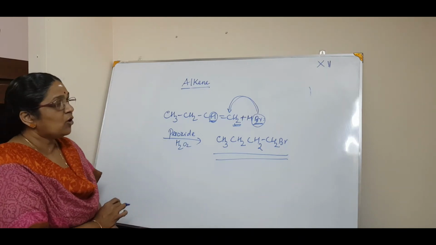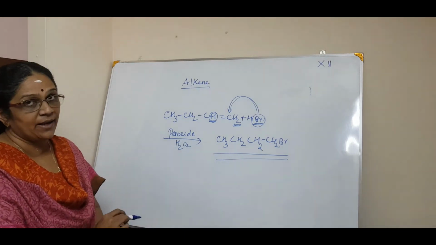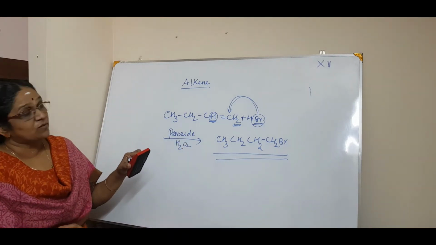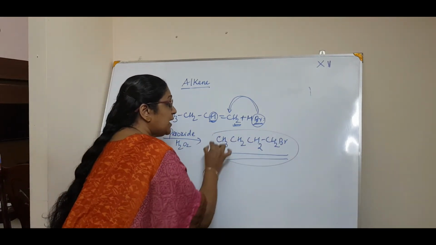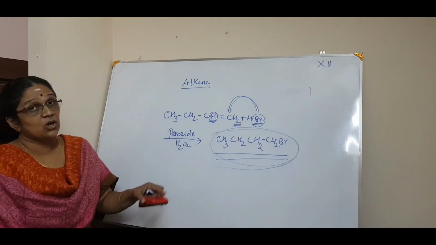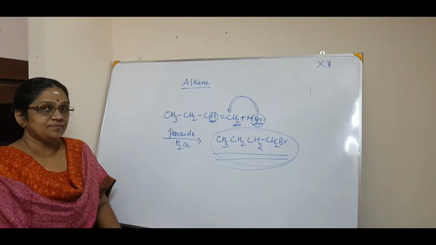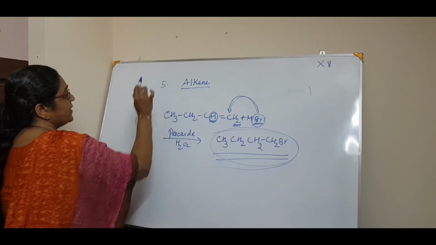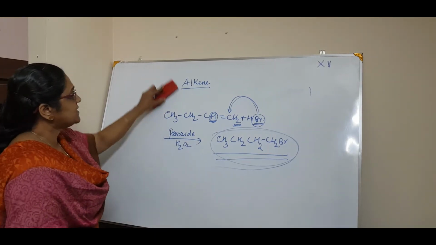Bromobutane, or butyl bromide, is the common name. So this is both Markovnikov's as well as anti-Markovnikov's rule for the preparation of haloalkane. See, it is not arene, it is alkane. I think this is the 5th preparation, right? Okay, now moving on to the 6th preparation.